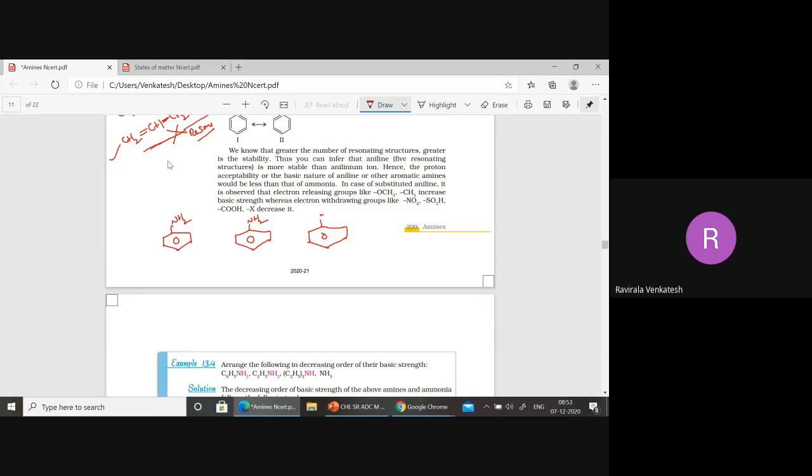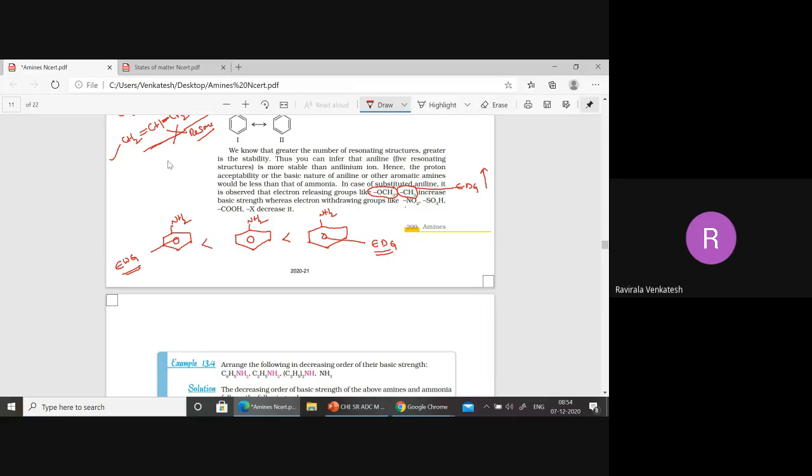Aniline is generally less basic when you compare it with aliphatic amines, alkyl amines, right? But when it has electron donating groups, the basic character will increase, because electron donating groups increase the basic character and electron withdrawing groups decrease it. You see here OCH3 and CH3. These are electron donating groups. Presence of these groups increases the basic character.